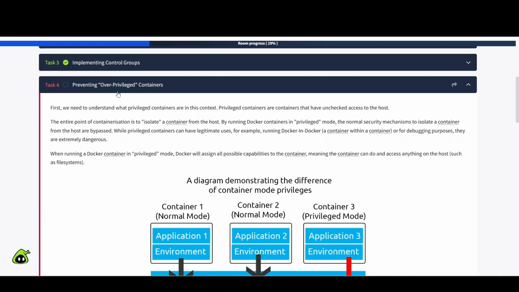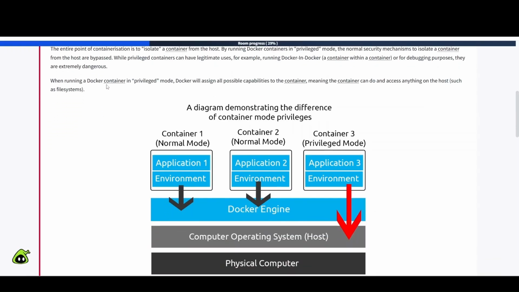Task 4, preventing overprivileged containers. First, we need to understand what privileged containers are in this context. Privileged containers are containers that have unchecked access to the host. The entire point of containerization is to isolate a container from the host. By running Docker containers in privileged mode, the normal security mechanisms to isolate a container from the host are bypassed. While privileged containers can have legitimate uses, for example, running Docker in Docker, a container within a container, or for debugging purposes, they are extremely dangerous. When running a Docker container in privileged mode, Docker will assign all possible capabilities to the container, meaning the container can do and access anything on the host, such as file systems.